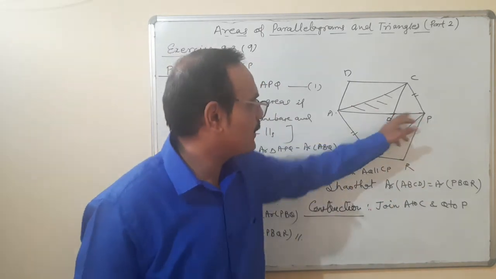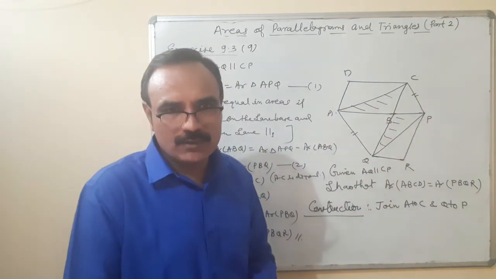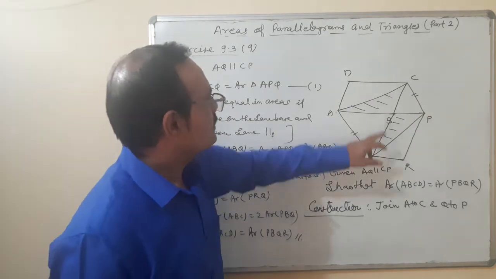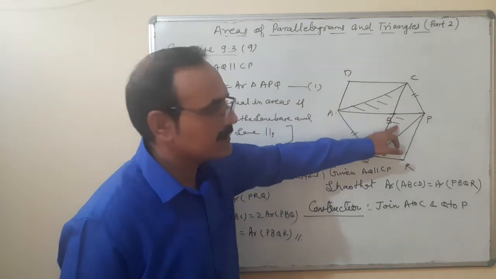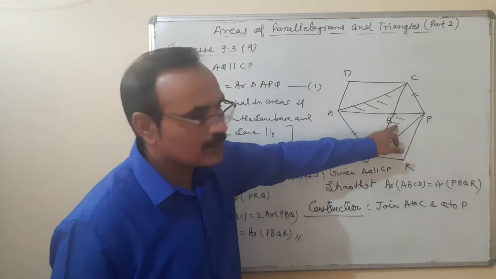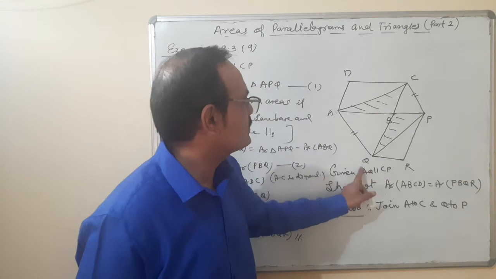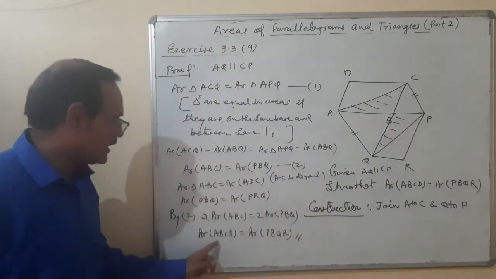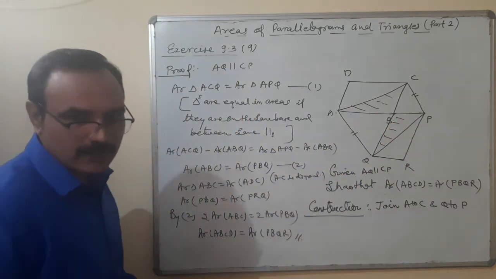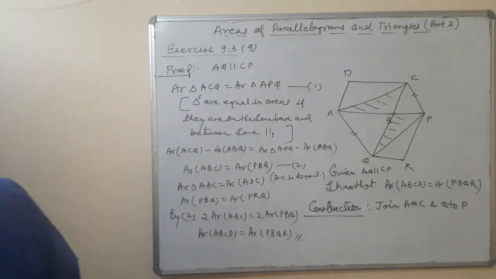Since already I have proved that this area is equal to that one, double of this means ABCD, and double of this is equal to PBQR. So area of ABCD is equal to area of PBQR.